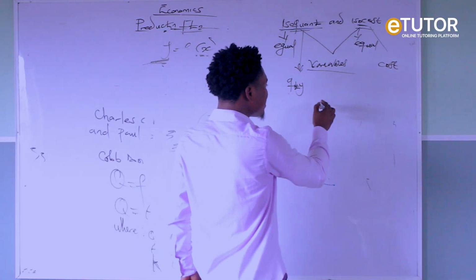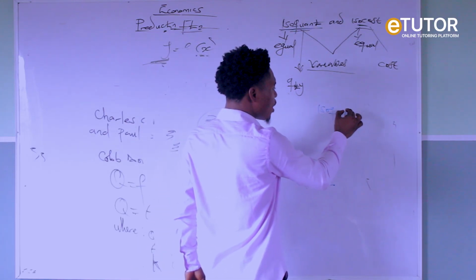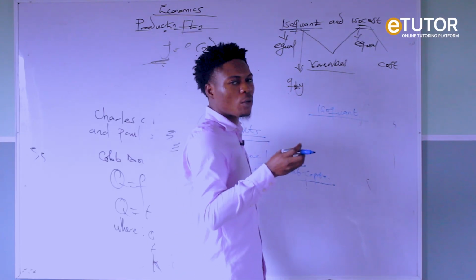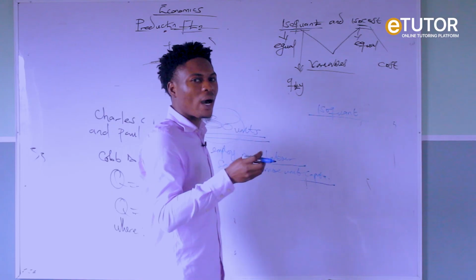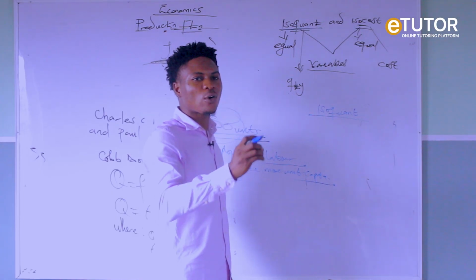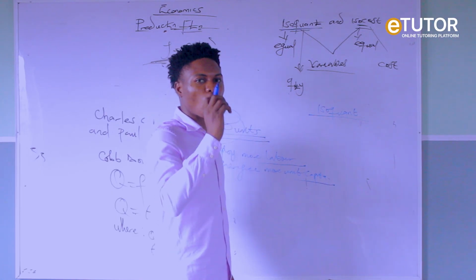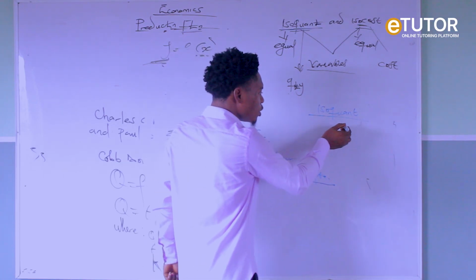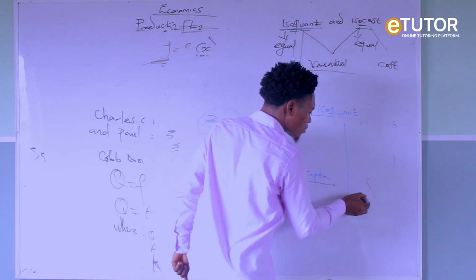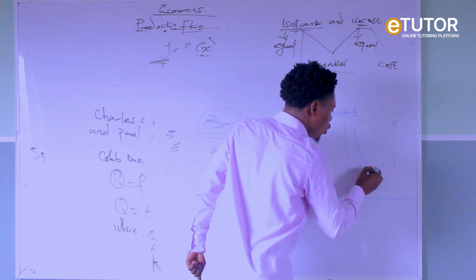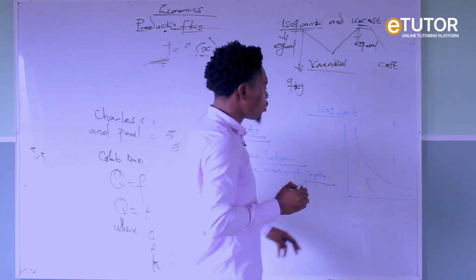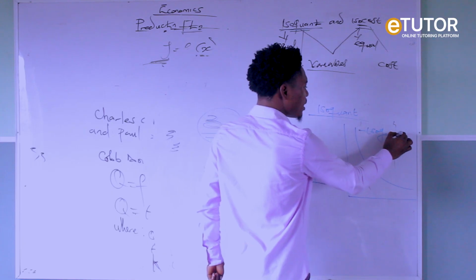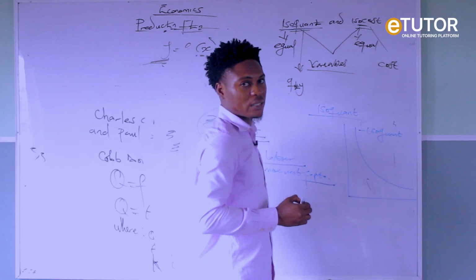Now, let us look at the isoquant curve itself. One thing you should note as an economics student is that an isoquant is always convex to its point of origin and it is negatively sloped. This is the slope of the isoquant. So this is an isoquant, and this isoquant has properties.